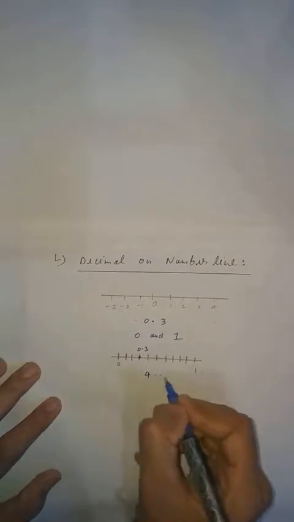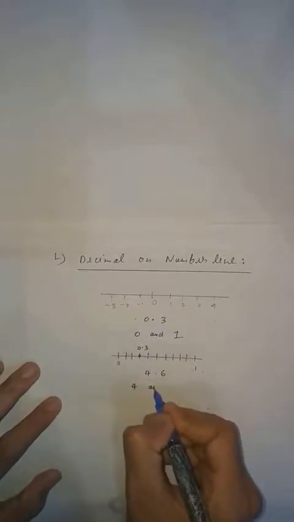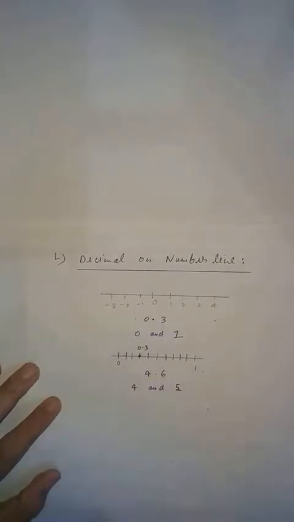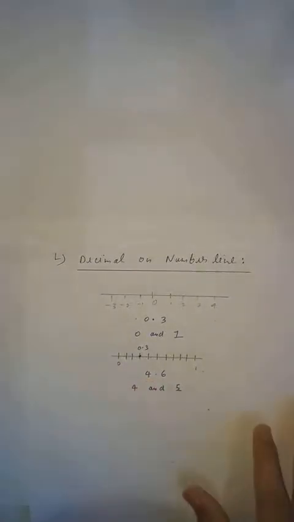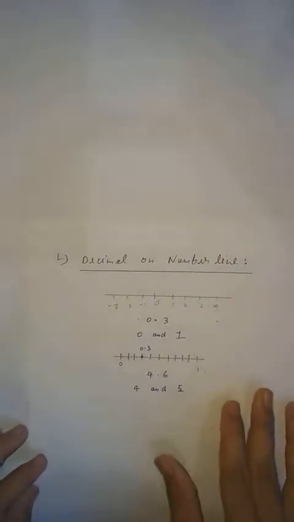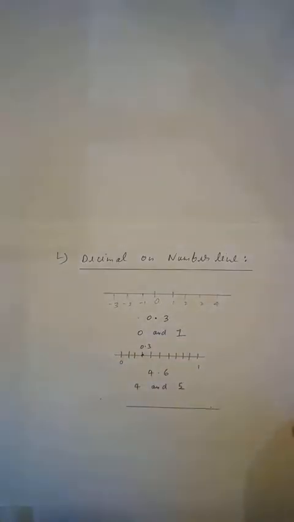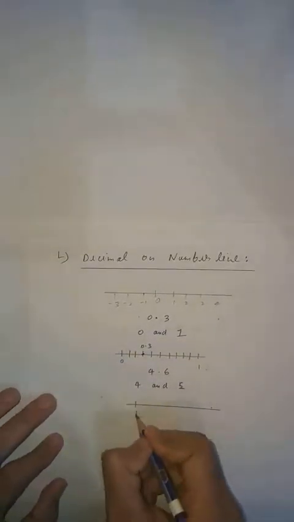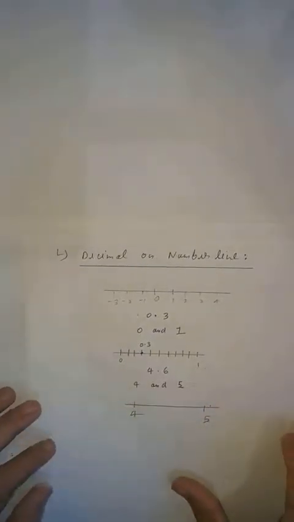Another example you can take, like if there is 4.6. Now similarly you can say, sir, it will come between 4 and what? 5. Because it starts from 4 and ends in 0.6. So it is clear that it will come between 4 and 5. Clear students? So we have to make a number line here. Also all are positive integers, so there is no need of drawing the negative side. You will write down 4 here, 5,